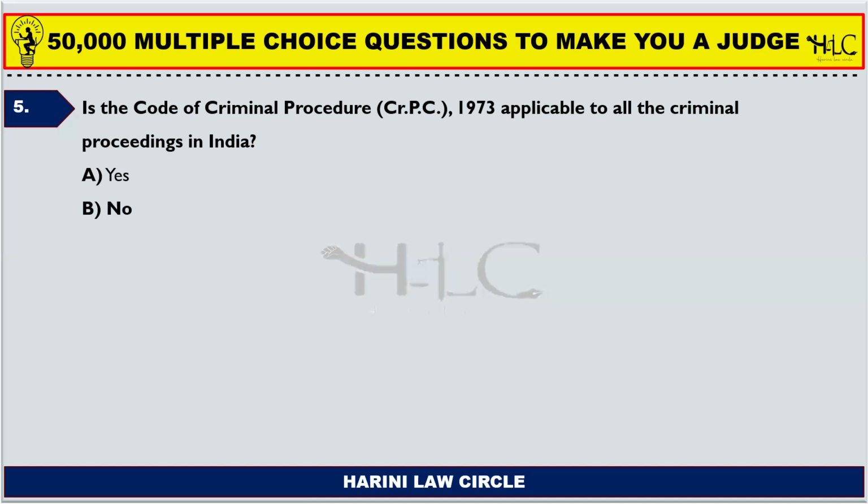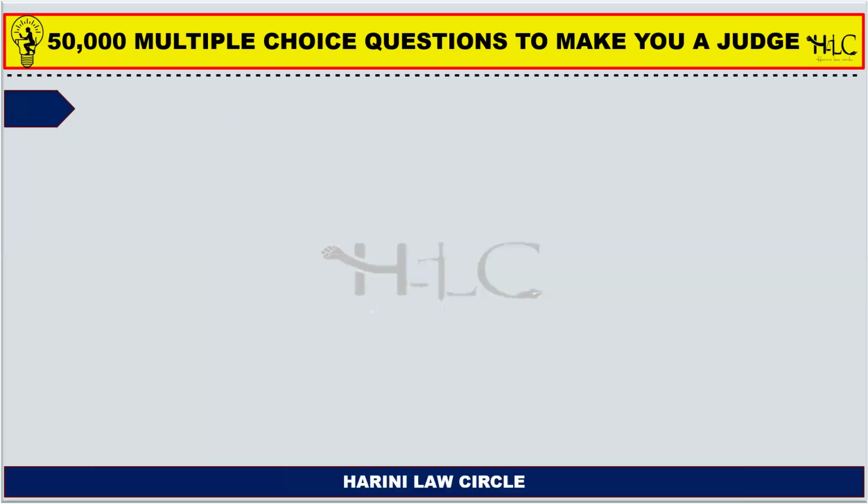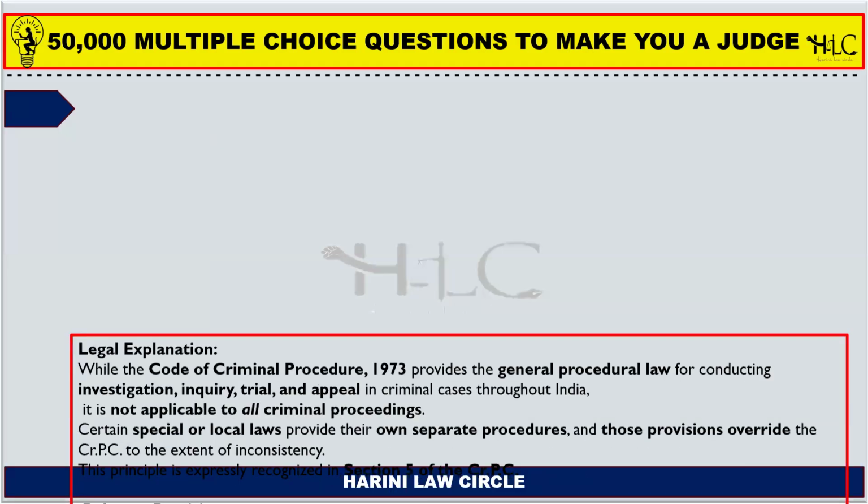The clause says that any special law or local law may override the provisions of the Code of Criminal Procedure, and such special or local laws may give a special procedure, and such laws should not be inconsistent with the Code of Criminal Procedure. So that is what it mandates. So there are laws to which criminal procedure does not apply in those proceedings.